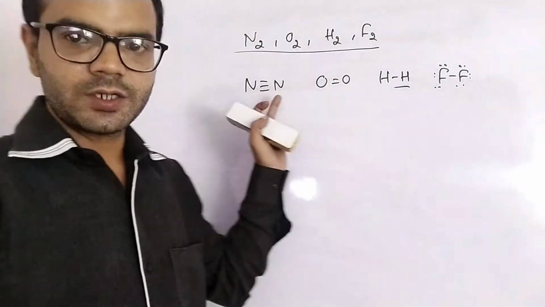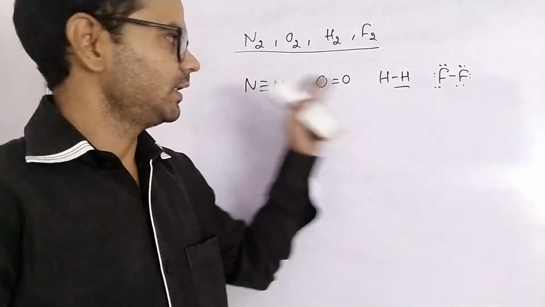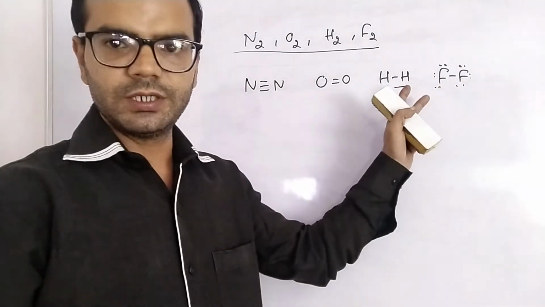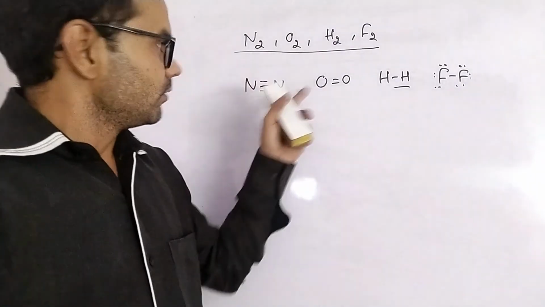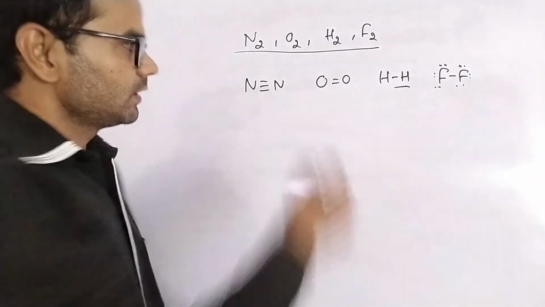So here triple bond is present, here double bond, and here two single bonded molecules. So the strongest bond is nitrogen.